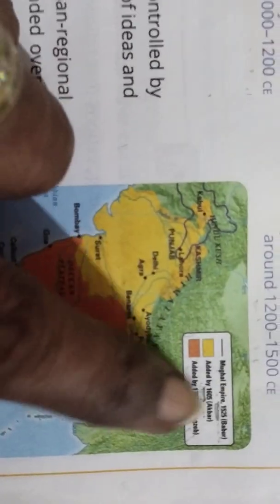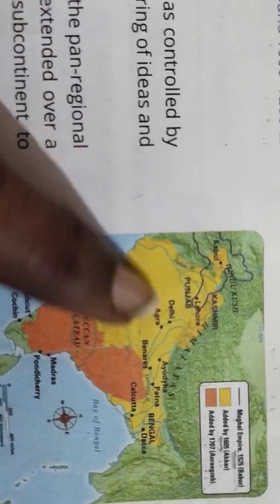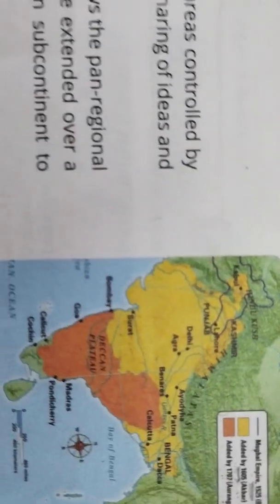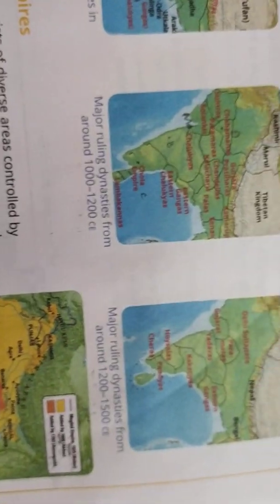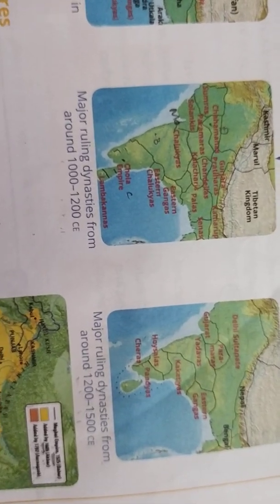When you see the book you can see it. So these are the places ruled by Akbar in 1605. Which are the places you can see? Delhi, Agra, Banaras, then Surat, Benares, Patna, Ayodhya, Bengal, and Dhaka, then Calcutta. So these are the places that were ruled by Akbar in the year 1605.